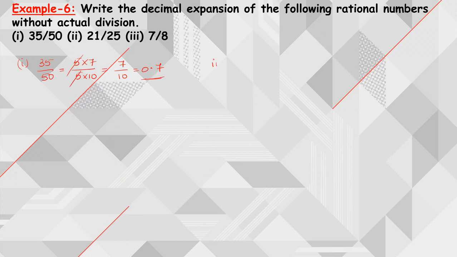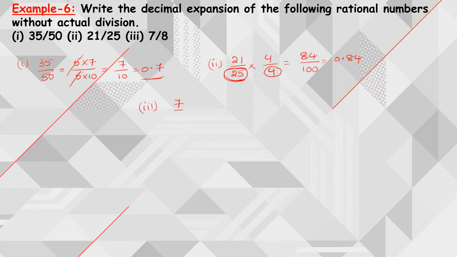Next, second one, 21 by 25. If you want to make it 100, simply multiply with 4 and divide with 4. Or what we can see here, 25 means 5 square, no? So when you are having 5 square, you can multiply with 2 square. So that is what I have done here. 21 fours are 84 divided by 100. So 84 by 100 means 0.84.